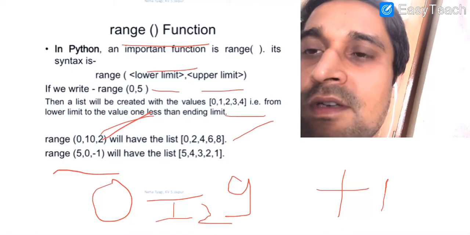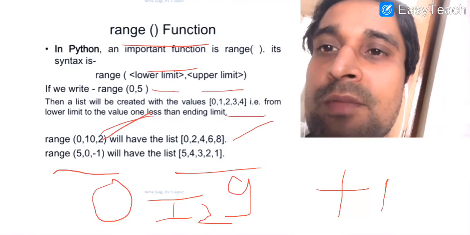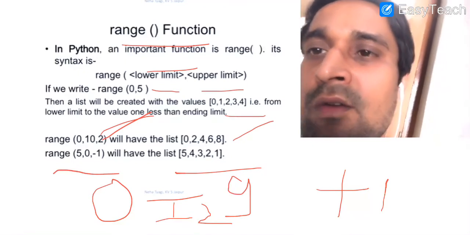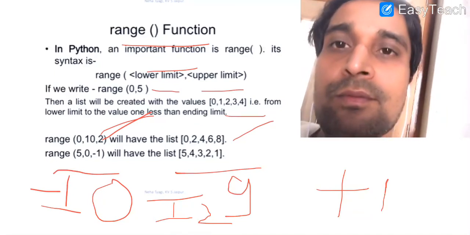In our next example we have written range(5, 0, -1). Then it will return a list with the numbers from 5 to 1. Now we are using the step value as minus 1 to decrease the value.